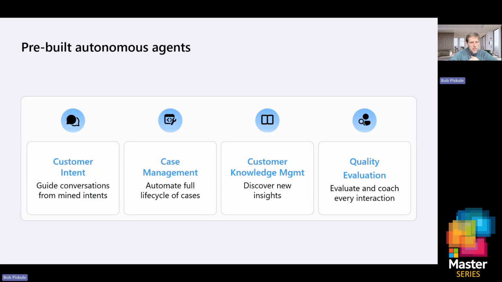So here are the four we're going to talk about today for this specific industry: our customer intent agent, our case management agent, our customer knowledge management agent, and our quality evaluation agent.